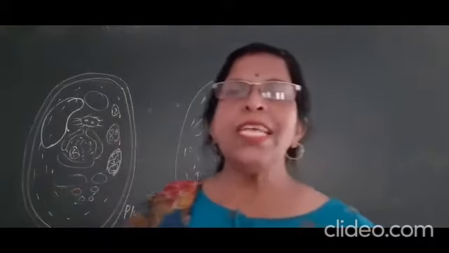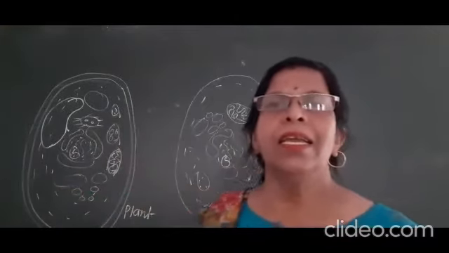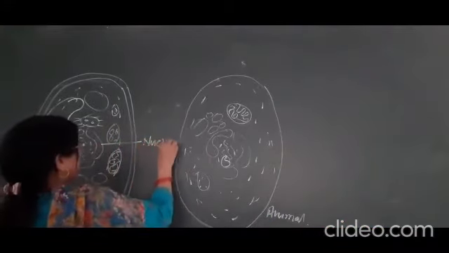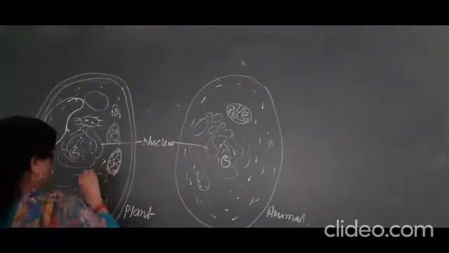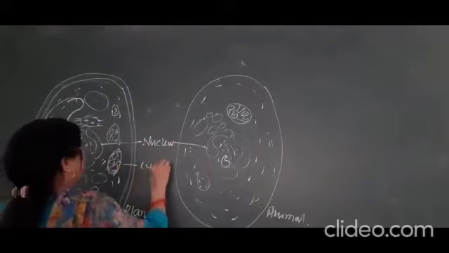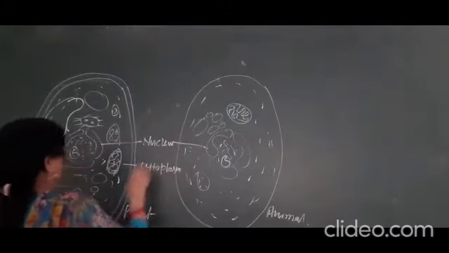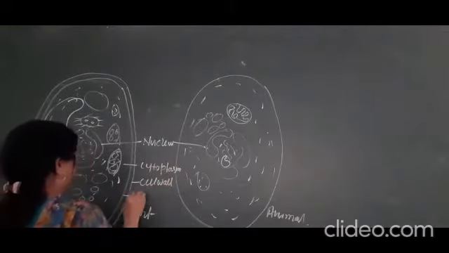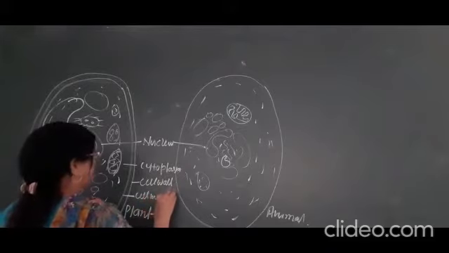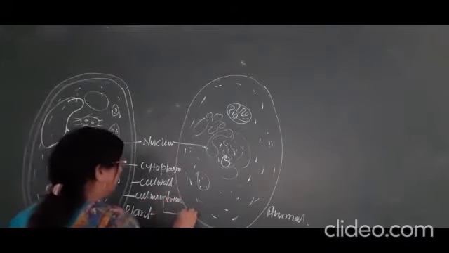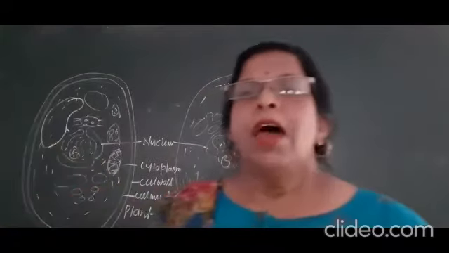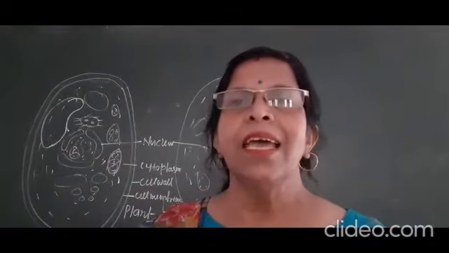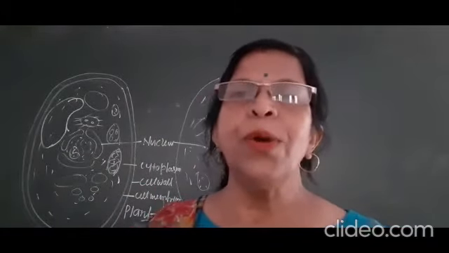There are three main parts of any cell. Number one is the nucleus. There are three main important things. First one is the nucleus, and the word nucleus was given by the scientist Robert Brown.